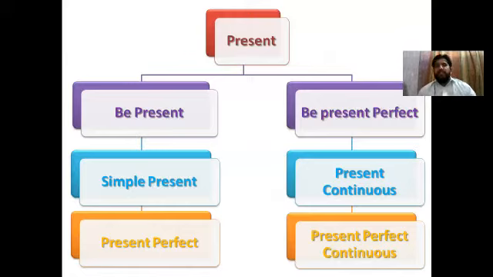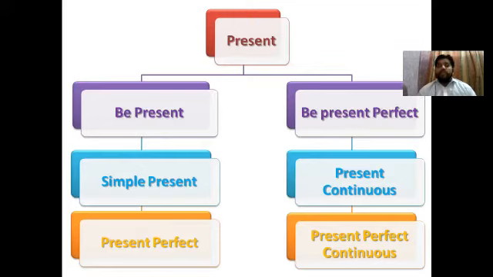These are not some new tenses. These are the parts of some tenses. Like be present tense is the part of present continuous tense, and be present perfect is the part of present perfect continuous tense. So there is nothing new. They have divided present continuous into two and present perfect continuous into two just for the sake of the student to understand it clearly. Sometimes when we are teaching something together, it becomes a burden for the student and they cannot understand it at once. So then we divide the topics into groups. When you are teaching them one by one, gradually, the student can understand it easily.